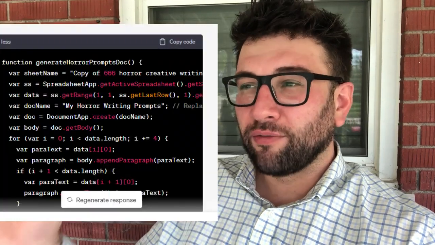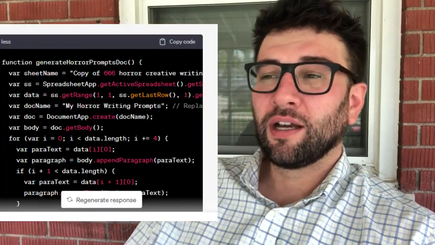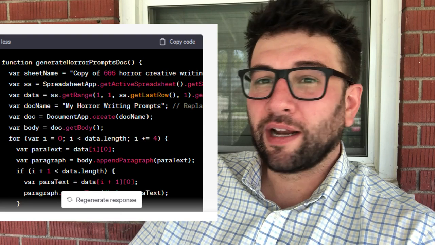At least I think it's what you would use. So I went to ChatGPT and said, write me a Google Scripts code that does this. And it wrote it out. It's only like 40 lines or so. I'll put it on the screen, I guess, so you can see how it looks, because you're not really going to understand it if you don't know what this stuff is. And if you do know what it is, it's going to be very basic to you.